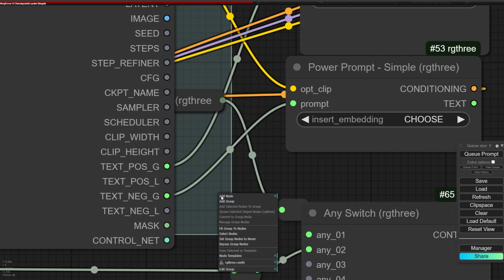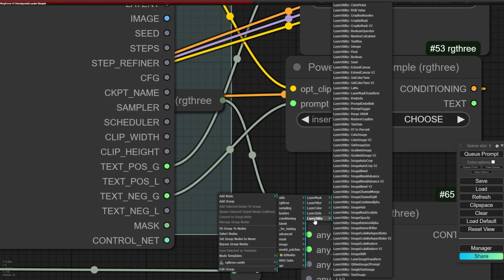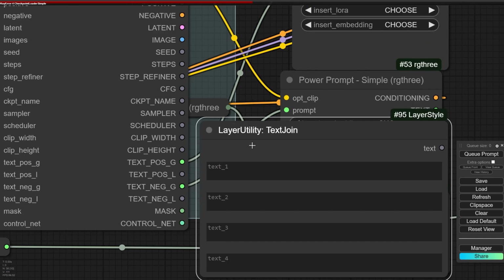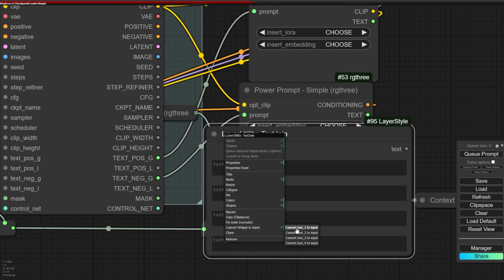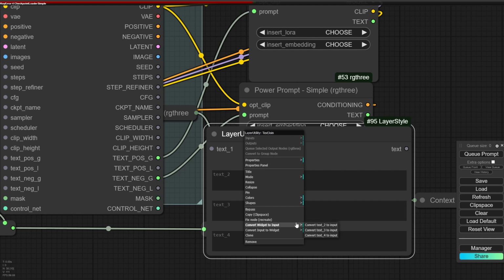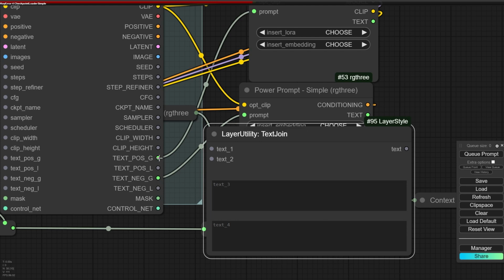All right, so because already we have installed the Layer Style, we can go to layer utility, and from here we can select a node with the name of text join. Okay, and we can convert widget to input text1 and convert widget to input text2.